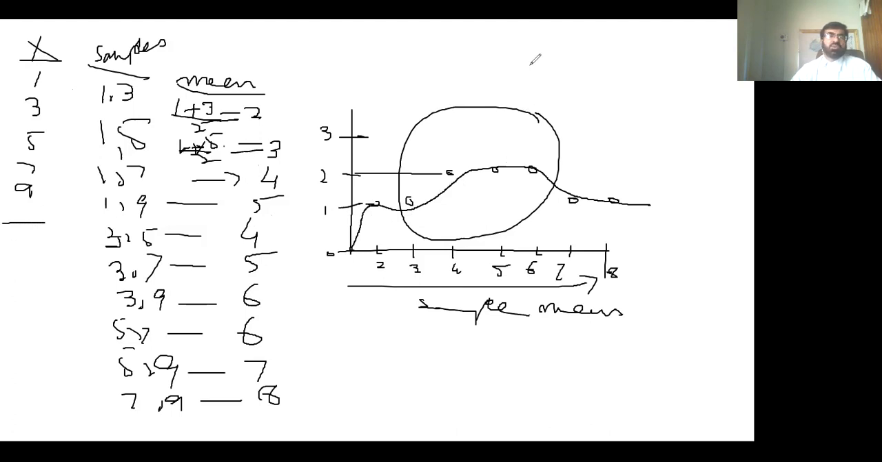Now we have to go ahead for the second point to be proved. The second point is the mean of all means, the grand mean of the sample mean, will always be equal to the population mean mu. Now let's do it.